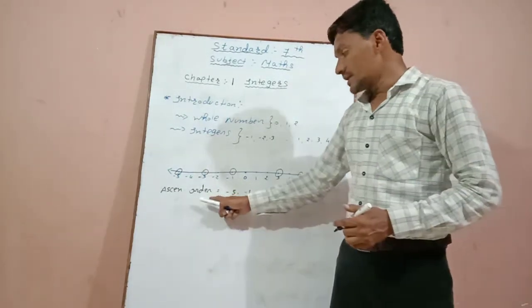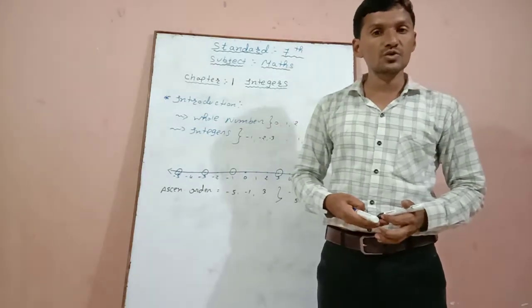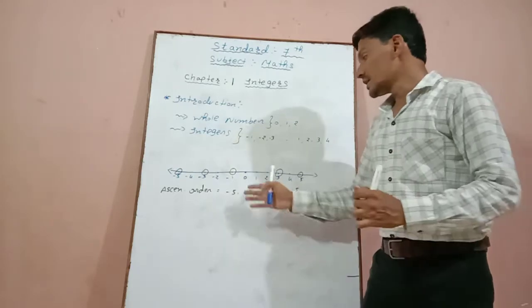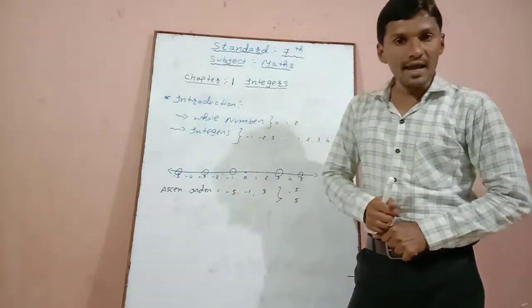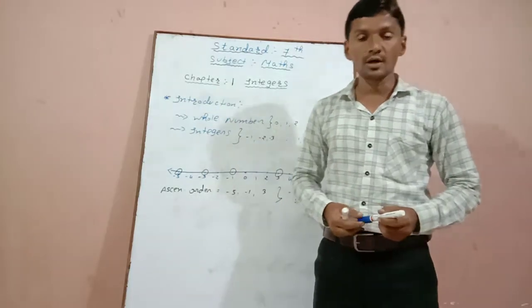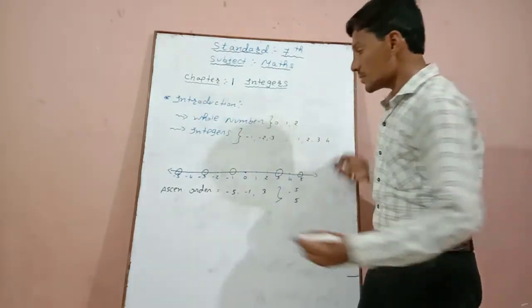In ascending order we arrange from the smallest to the largest number. So in descending order we arrange from the highest number to the lowest number.